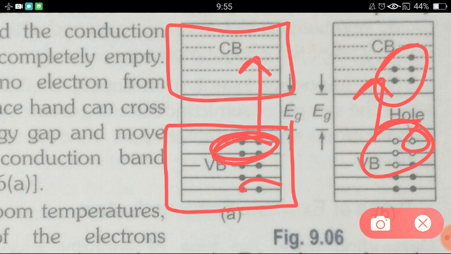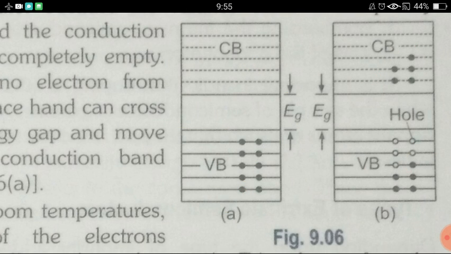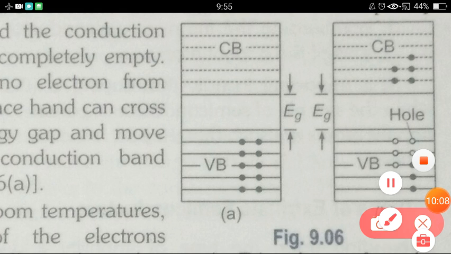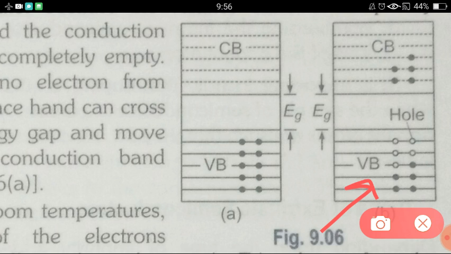These electrons and holes are the charge carriers in a semiconductor. Holes are actually not movable; actual motion happens in electrons only. But holes can also be considered as charge carriers. Why? Suppose more energy is given to the electrons present in the valence band.